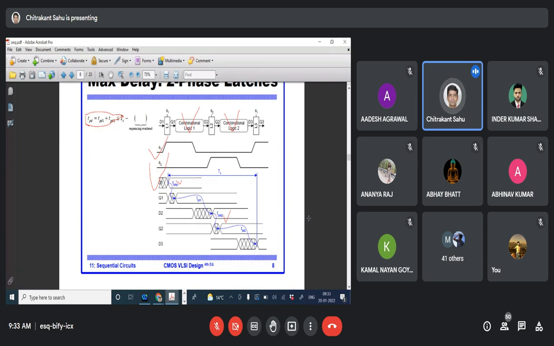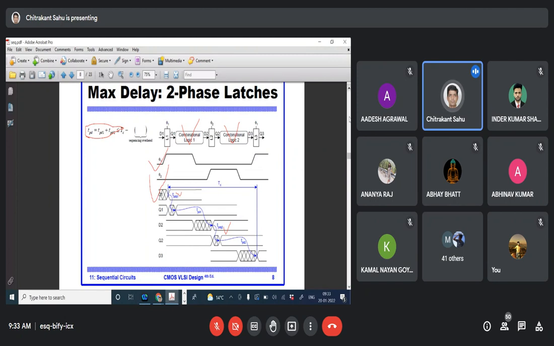That will be subtracted from the total clock period. That gives the combinational logic, the cumulative TPD1 plus TPD2, which gives the max delay constraint. The max delay constraint is always associated with violations, as I told. So in this fashion, it is nothing but TC minus 2 times TPDQ for this particular block and this particular block. It is as simple as that. That will give the correct values in terms of propagation delay.